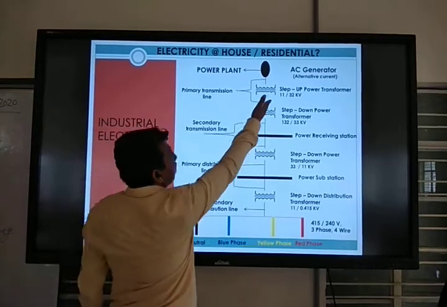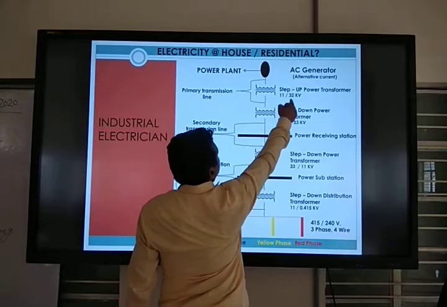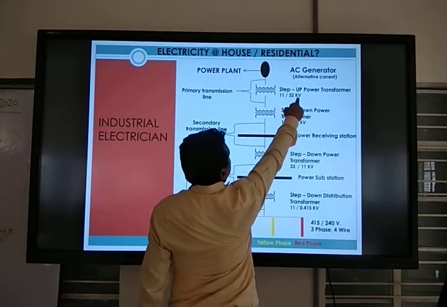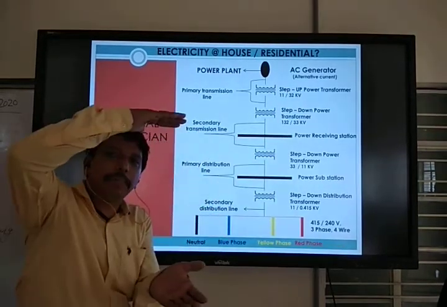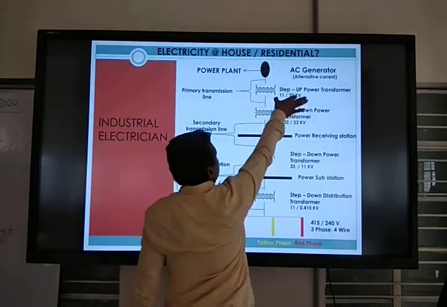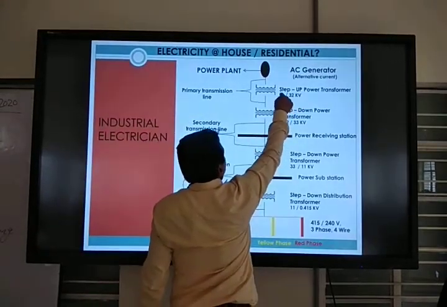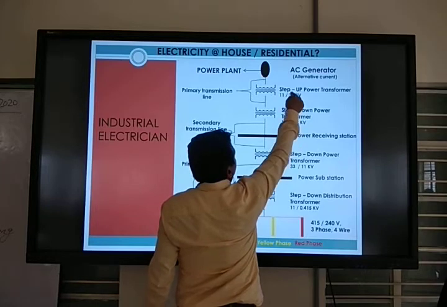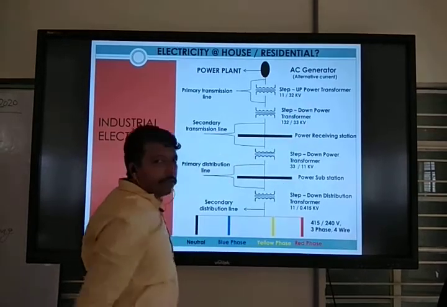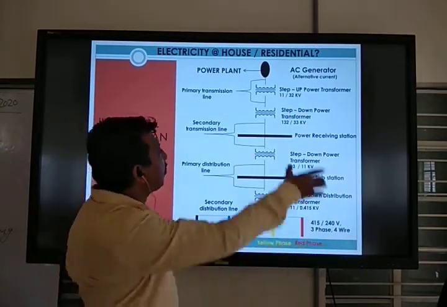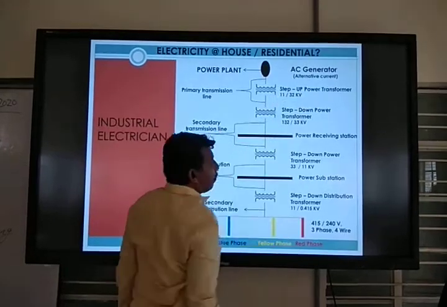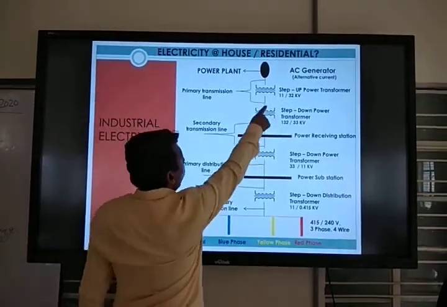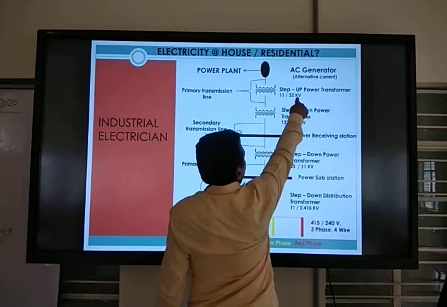Step up means this is 11 kV, and now it becomes 132 kV. You can check in this letter: if the front is small and the back is big, this means it is the step up. So first 11 kV to 132 kV.